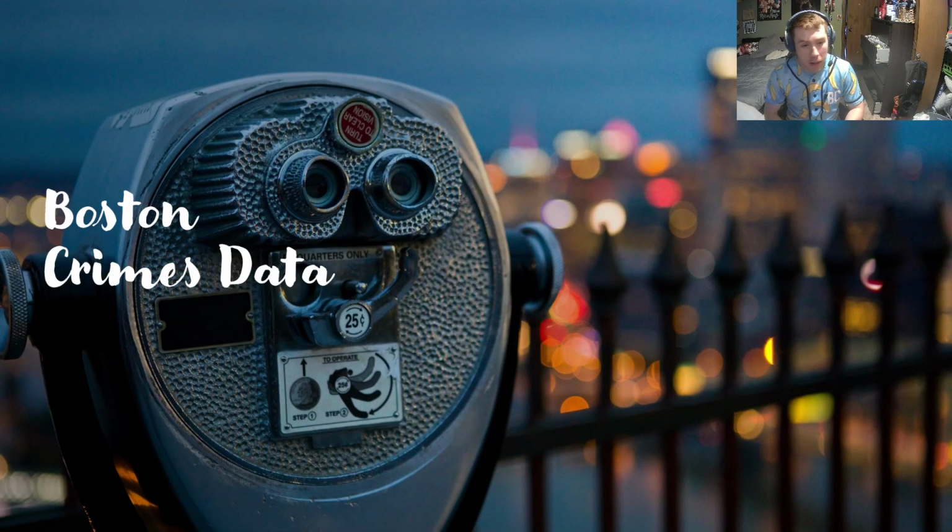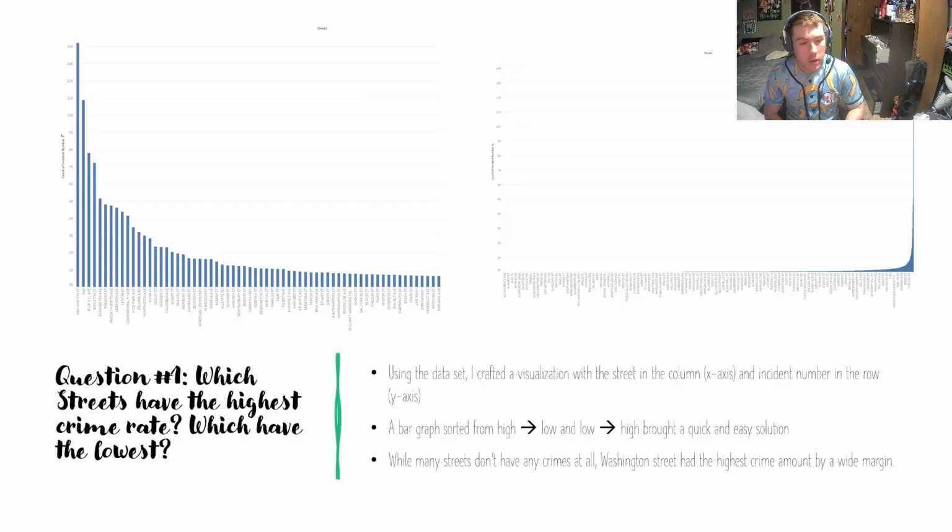But here we go, Boston crime data. My question 1 was which streets have the highest crime rate and which have the lowest? And as you can see, there are 2 graphs here, one on the left, one on the right. The left one goes from high to low, and the right one goes low to high. On the right graph, there are a lot and a lot of streets that don't have any crime at all. It's very concentrated in specific places.